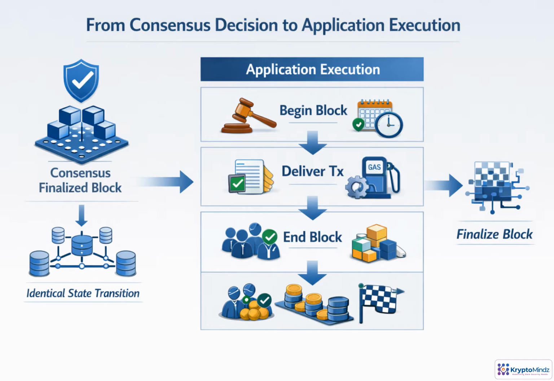After consensus finalizes a block, every honest node must execute it the same way and reach the same new state. The application starts with begin block logic, such as handling evidence, scheduled actions, or per block setup. Then transactions are delivered, ante checks run, messages execute, gas is accounted for, and writes are staged. End block logic follows with module updates, such as validator changes or distributions. In ABCI++, this execution is routed through FinalizeBlock.